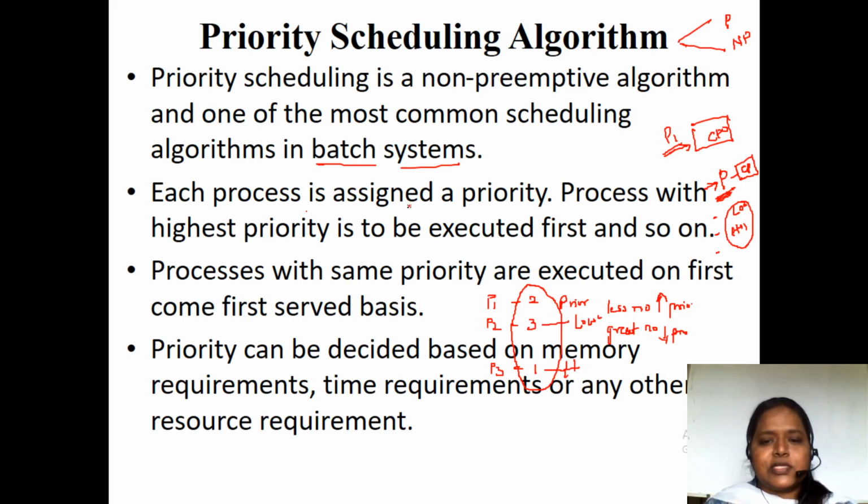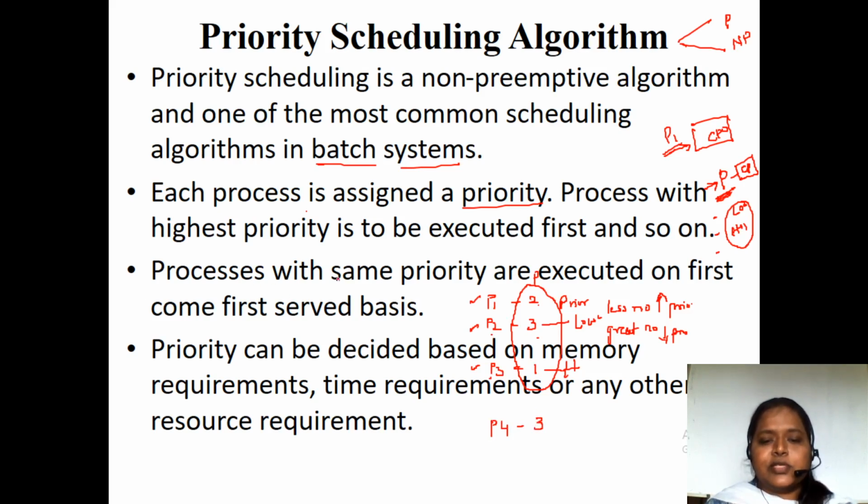Each process is assigned a priority. As I have said, here processes P1, P2 and P3 are there, and for all the processes we allocate a priority. Process P1 has been allocated second priority, process P2 third priority, and process P3 first priority. Suppose I have another process P4, and it also has priority 3.